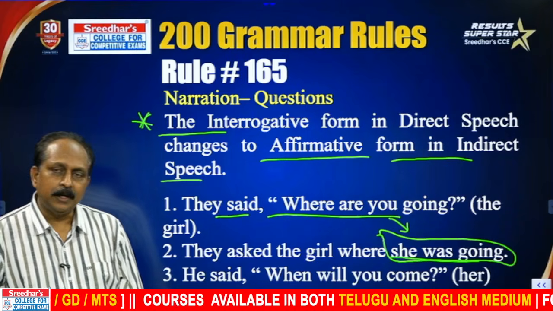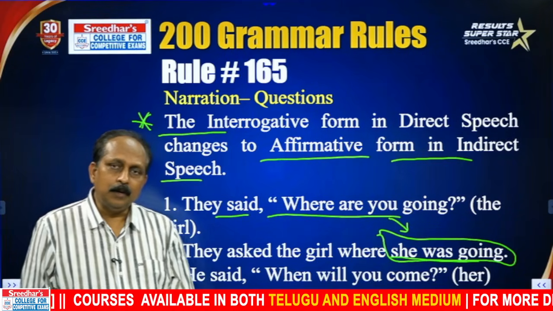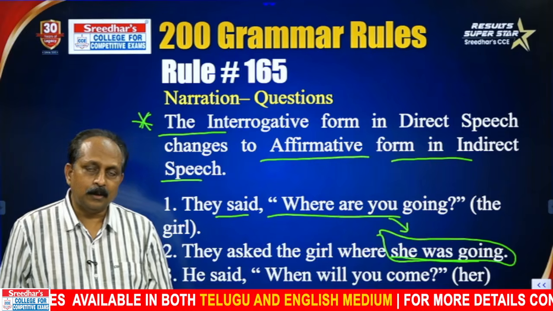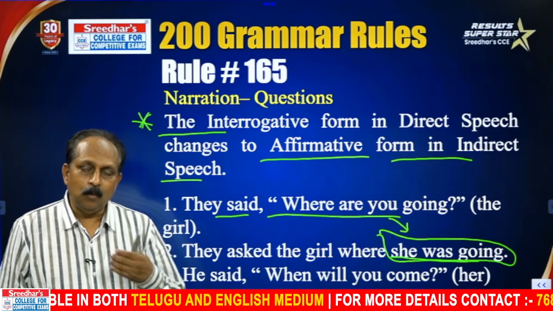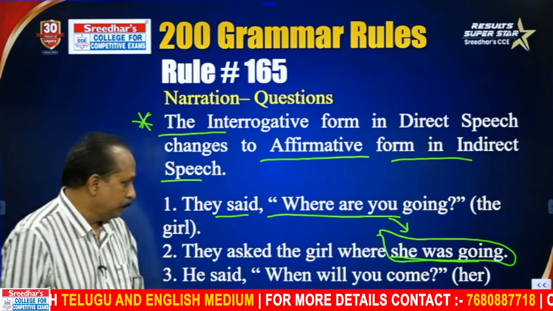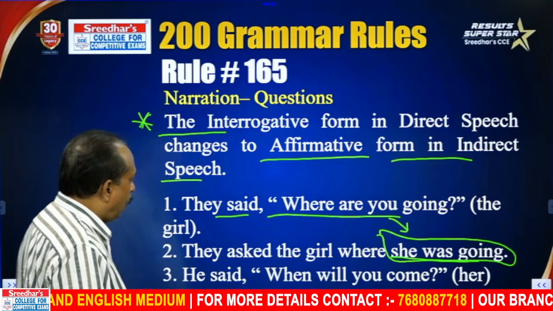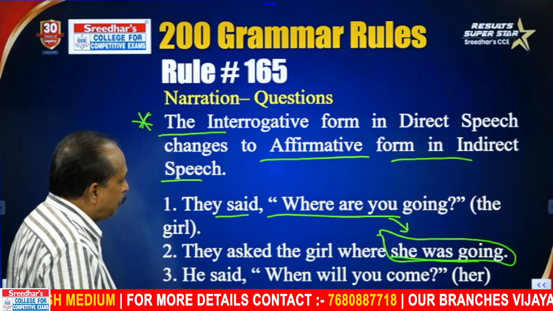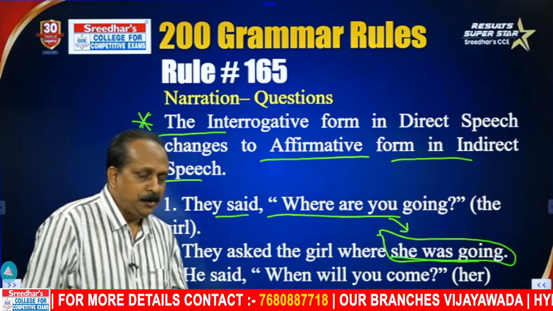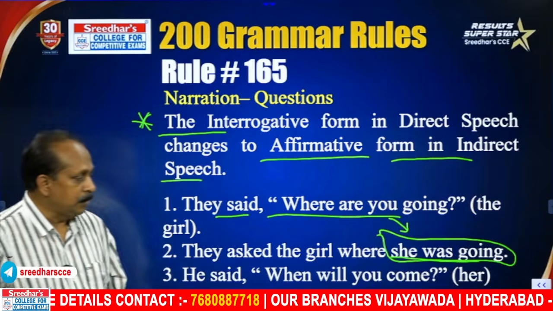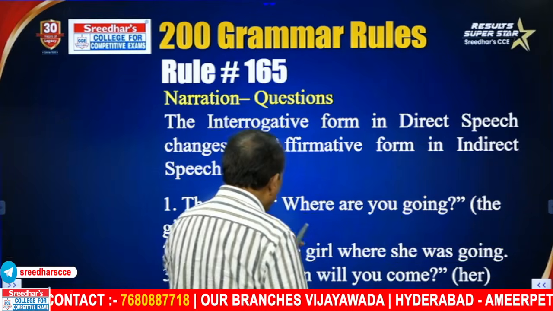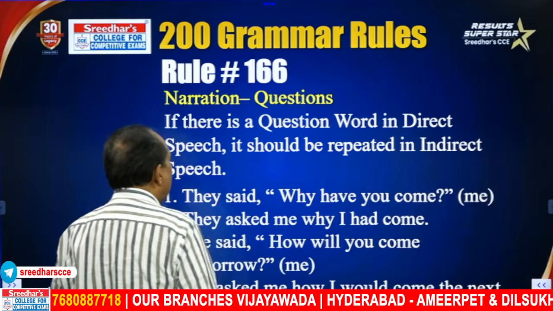A common error outside: a lot of people say, he asked me what was I doing. Wrong. He asked me what I was doing. He said, "When will you come?" He asked her when she would come. When would she come? Wrong. When she would come is correct. This is an important rule they have given many a time.